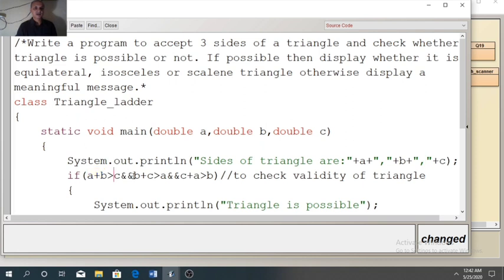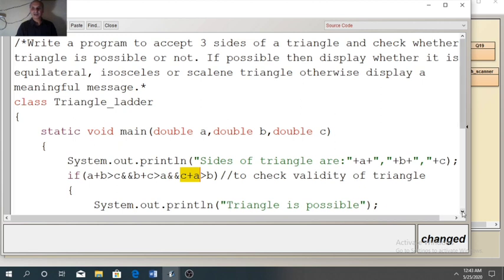AND operator is used. The combination of b and c must be more than the third side, that is a, and c plus a must be more than b. If this condition is satisfied, only then is a triangle possible.